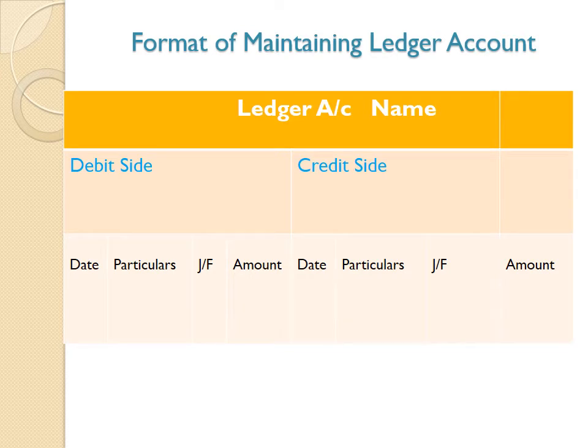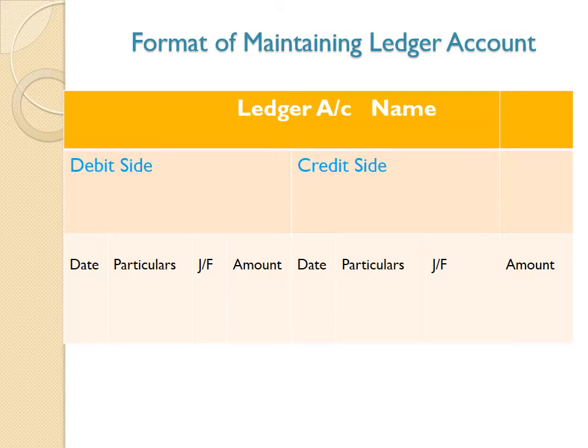So I am taking here a format of maintaining a ledger account. Firstly, suppose there is a cash account. So we write the ledger account name, that is cash account. Every account has two sides. One is the debit side and another is the credit side.